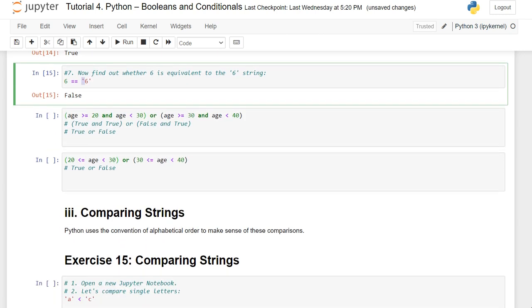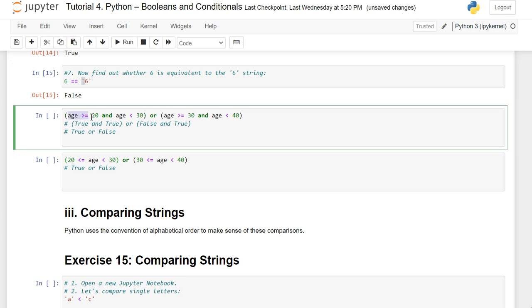And next comes an expression. As we have just seen before, now we have a long expression with logical operators. Age is greater than or equal to 20 and age is less than 30, or age is greater than or equal to 30 and age is less than 40. I have already given you the snippet, but anyhow, let me explain it one by one.